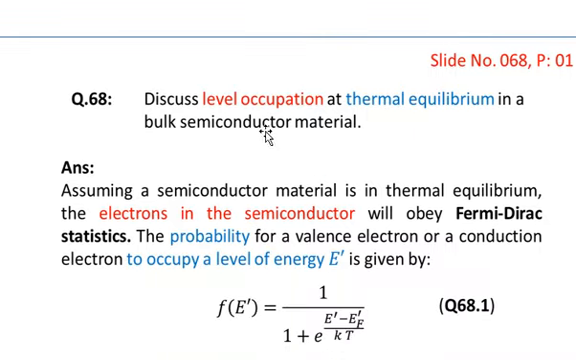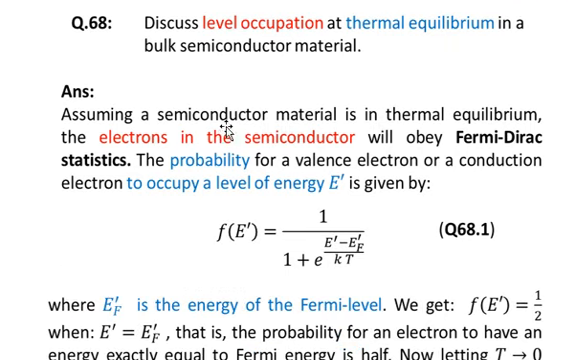Question is, discuss level occupation at thermal equilibrium in a bulk semiconductor material. The answer is, assuming a semiconductor material is in thermal equilibrium, the electrons in the semiconductor will obey the Fermi-Dirac statistics. The probability for a valence electron or a conduction electron to occupy a level of energy E prime is given by F of E prime is equal to 1 over 1 plus e to the power (E prime minus E F prime) divided by kT.